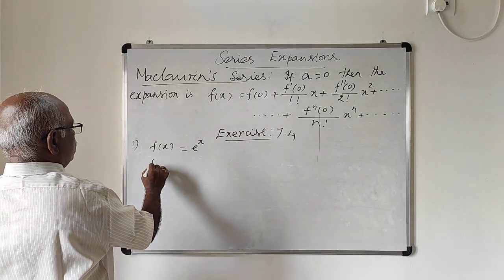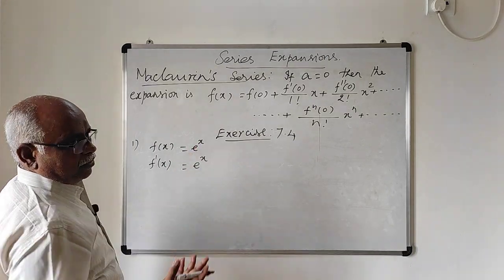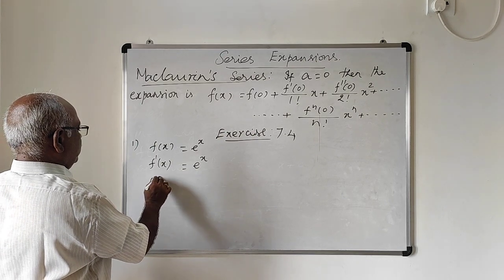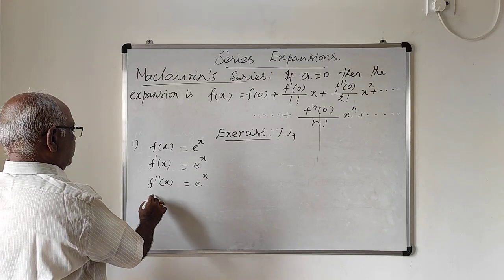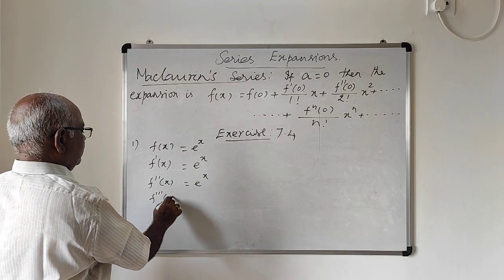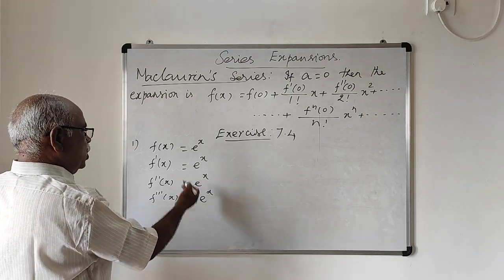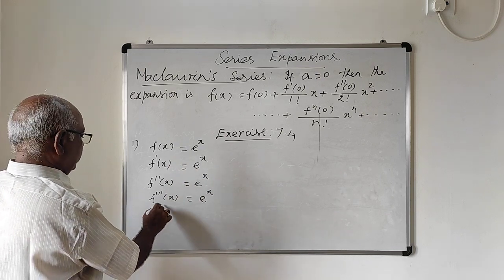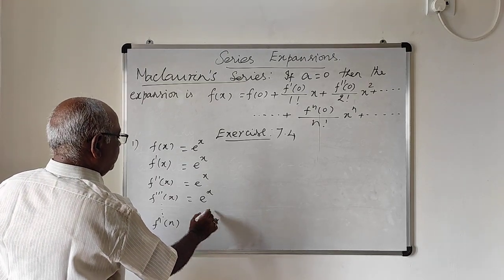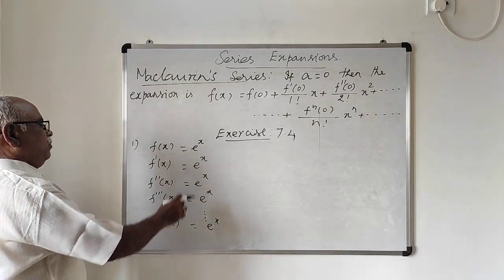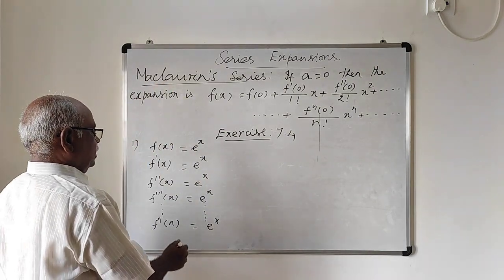What is the first derivative, f dash of x? The derivative of e power x is e power x only. Next, the second derivative, f double dash of x, is also e power x. What is f triple dash of x? It is also e power x. However many times you differentiate, you will get e power x again and again. If you find f n dash of x, it is also e power x, because the derivative of e power x is e power x. If you differentiate successively any number of times, it becomes e power x only.